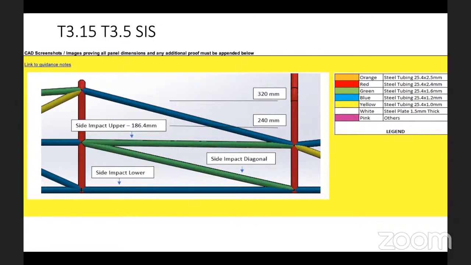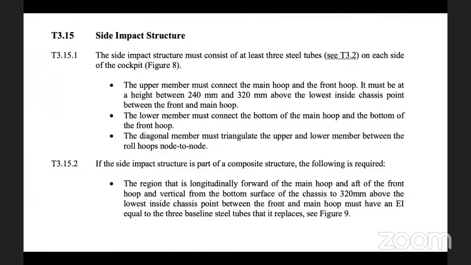Now let's have a look at the rule. The rule is very simple and clear. It says that the upper member must be connected to the main hoop or the front hoop.